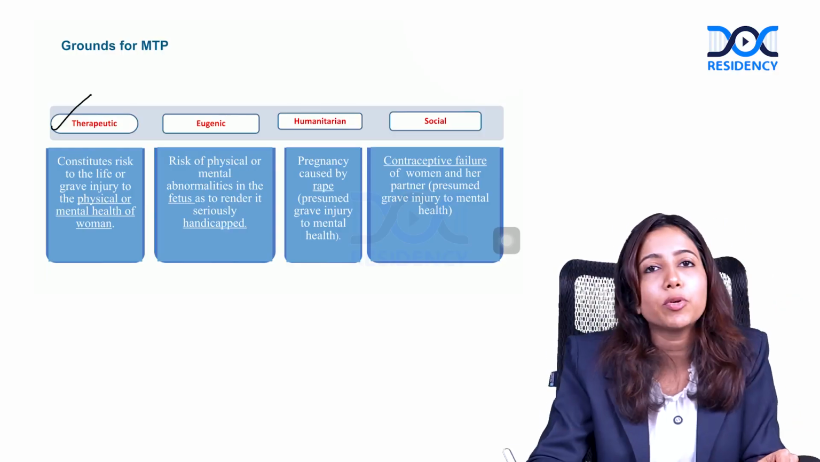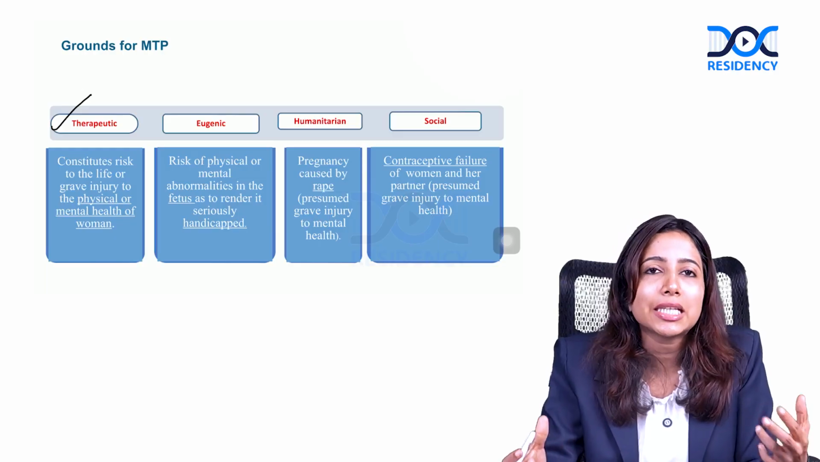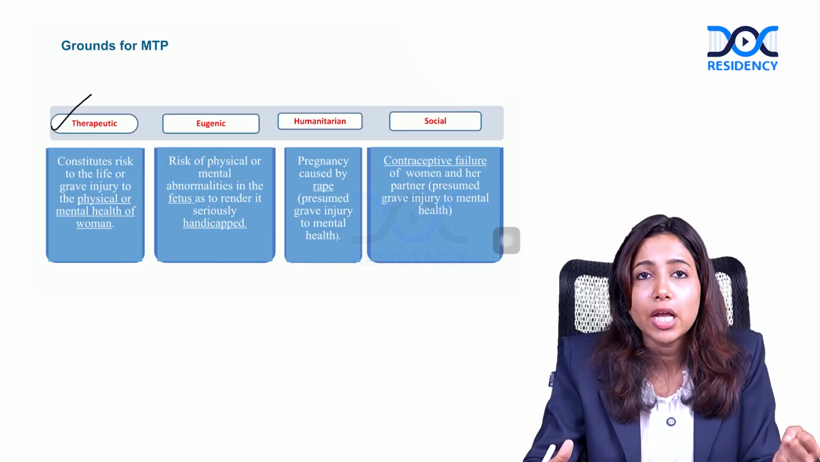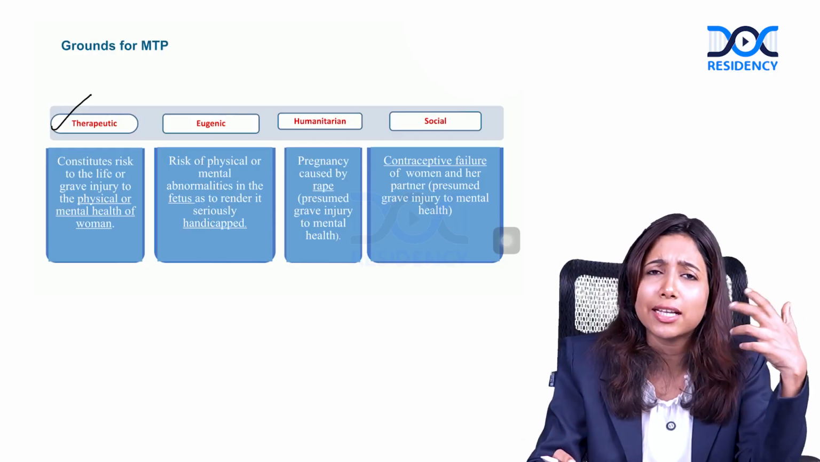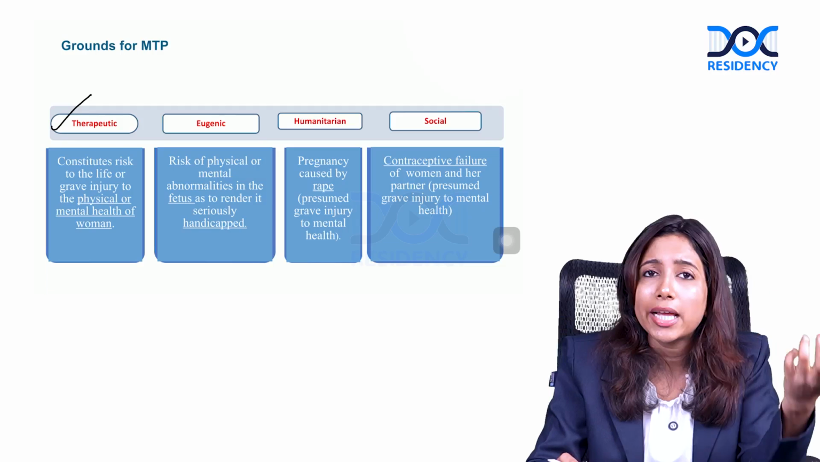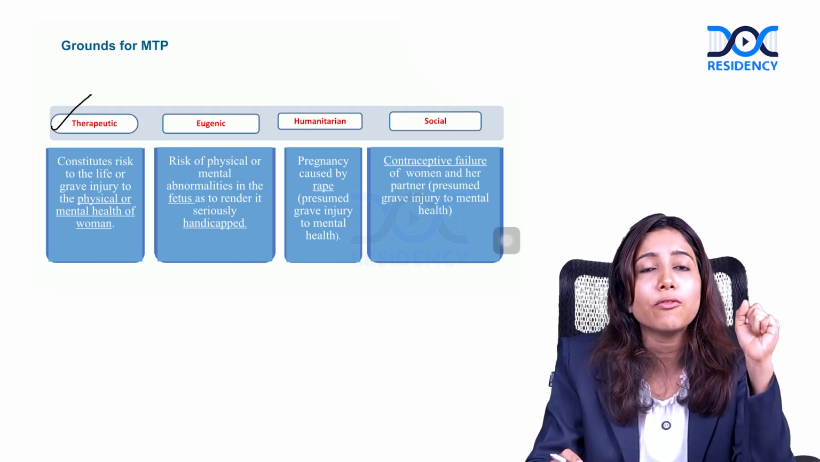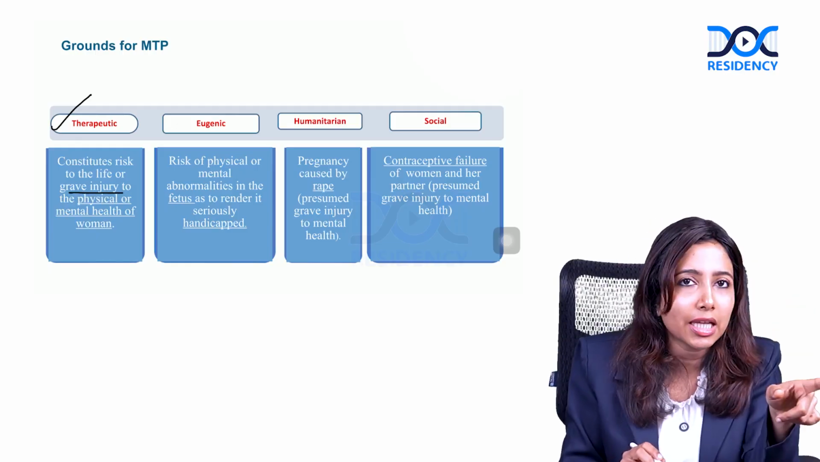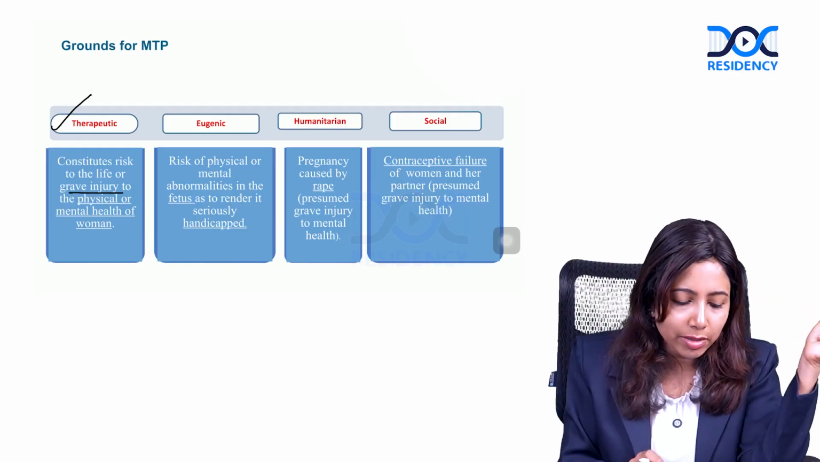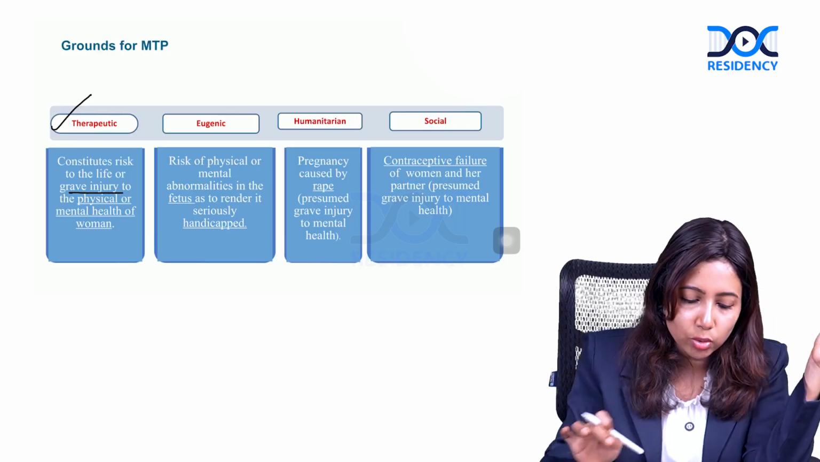First is the therapeutic indication. Therapeutic is basically related to the pregnant woman. Any condition where there is risk to the life of the woman, any condition that can be detrimental to her health, or there is grave injury to either the physical health or even mental health. Let me give you some examples related to this.